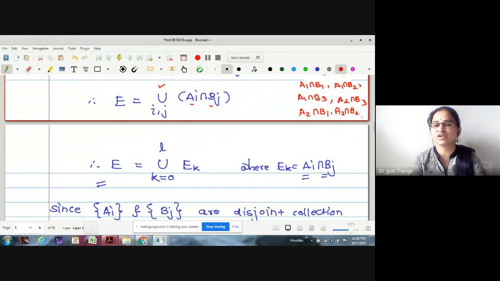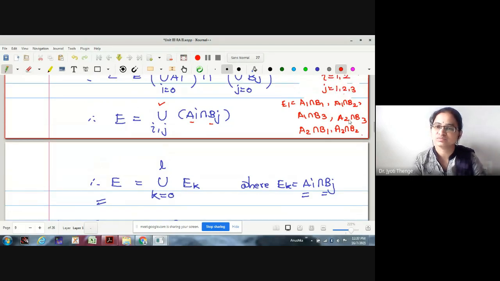How are you going to give 1, 2, 3, 4, 5, 6 to these? A1 intersection B1 you can call, say, E1. A1 intersection B2 you can call, say, E2. A1, B3, let me call E3. Then let this be E4, A2, B1. And let this be E5. And the last be E6. Likewise, we were naming. And that's why in general we have denoted this with k: E_k is A_i intersection B_j. I hope the point is clear.